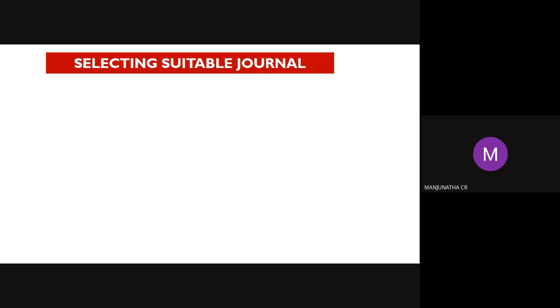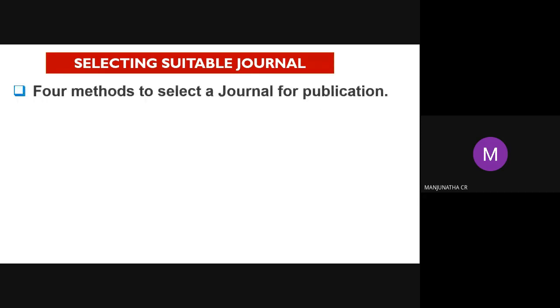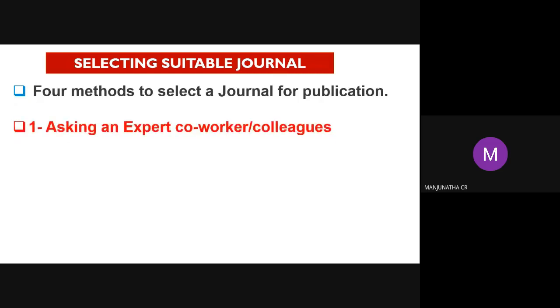Next, how to select the journal. All these things we did, everything is over. How do we select the journal? See, there are four methods to select a journal for publication, according to me. First, asking an expert, co-worker, or colleagues.